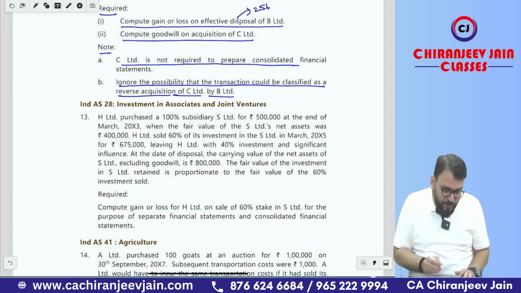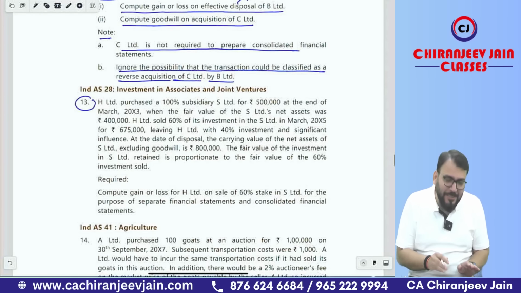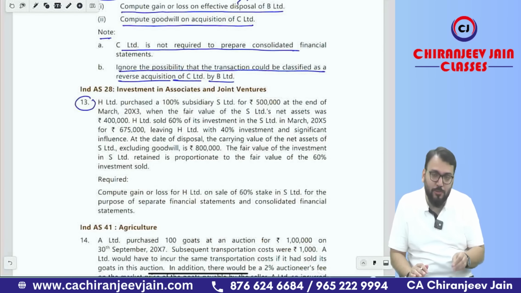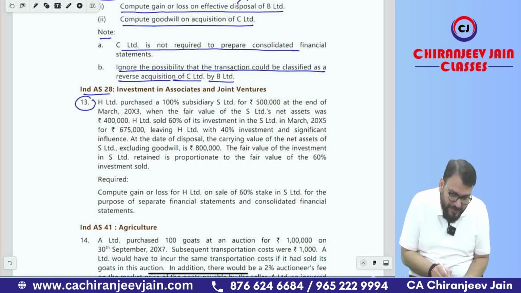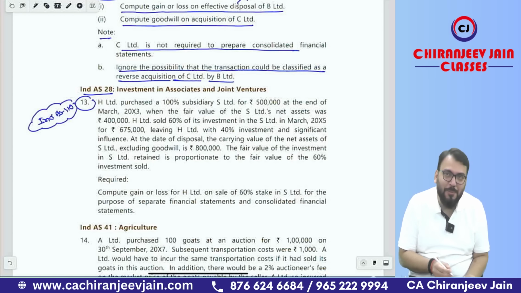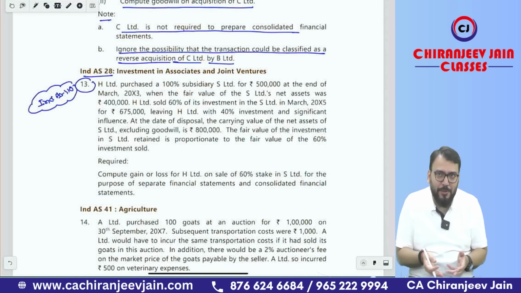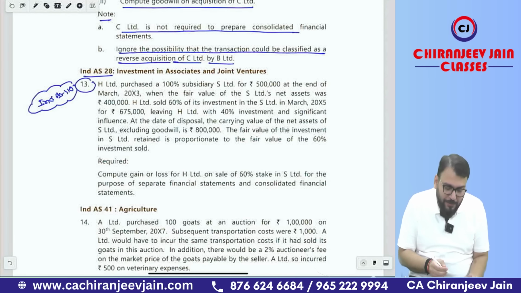Now come to the next question. Question number 13. However, this is similar to question 11. I don't understand why they have given 2 questions, but this is not a question of Ind AS 28. So once again, the title heading is not correct. This question is related to Ind AS 110. I don't know who is creating this type of question in RTP. From my point of view, any reading is not required, but let us read.